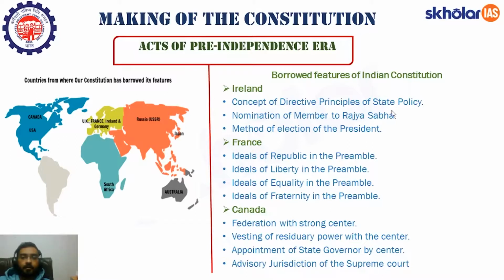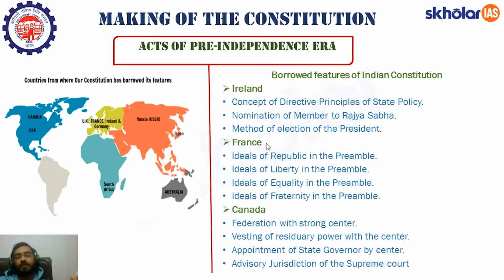Apart from that, few members in the Rajya Sabha are nominated, like Rekha, Sachin, Vijay Mallya. These are not the elected members, they are the nominated members. And who nominates the members to the Rajya Sabha? It is the President on the aid and advice of the Prime Minister and the Council of Ministers. So this nomination feature, we have also borrowed from Ireland. Apart from that, the method of election of President has been borrowed from Ireland.